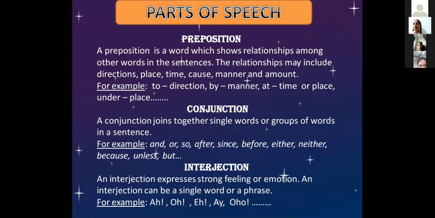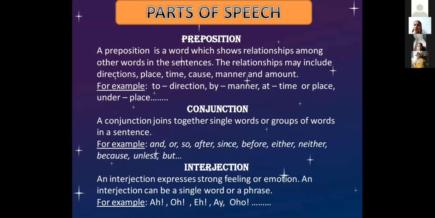But this is just a brief description, because you have to learn what an adverb and adjective are. So I'm telling you all the parts of speech. A conjunction joins together single words or groups of words. If you want to join two words, for example, milk and bread, here milk is a noun, bread is a noun.